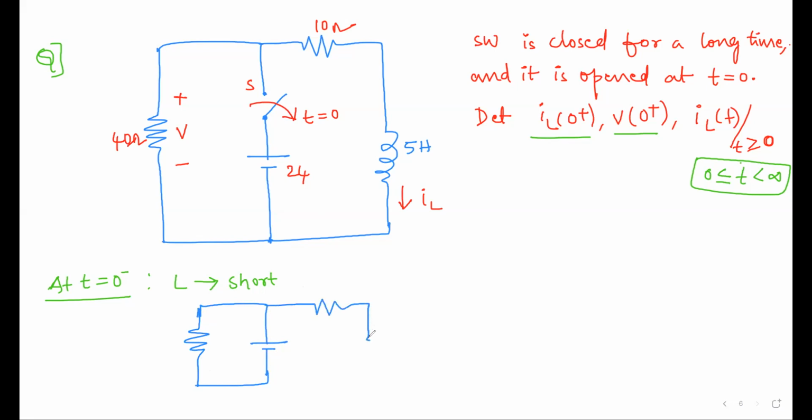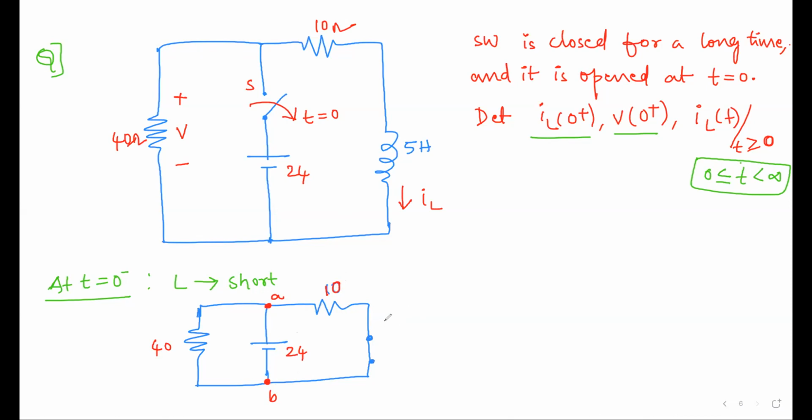Why will it be the same? Because we are making the inductor a short circuit. If the inductor is a short circuit, the two resistors are directly connected across the voltage source. Yes or no? Here it is 40 and here it is 10. These two resistors are connected across the two terminals A and B, and this is 24 volt.